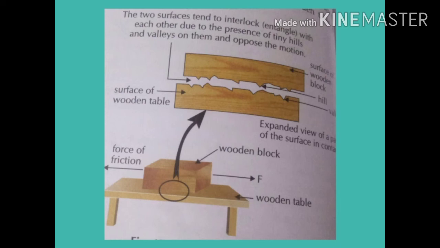We can also say that the interlocking of the two surfaces opposes the motion of one body over another and gives rise to frictional force. Actually, the slide which you are looking at here is the highly magnified diagram of the surface of a wooden block and wooden table in contact with each other. Otherwise, we are not able to see these types of interlocking with our naked eyes.